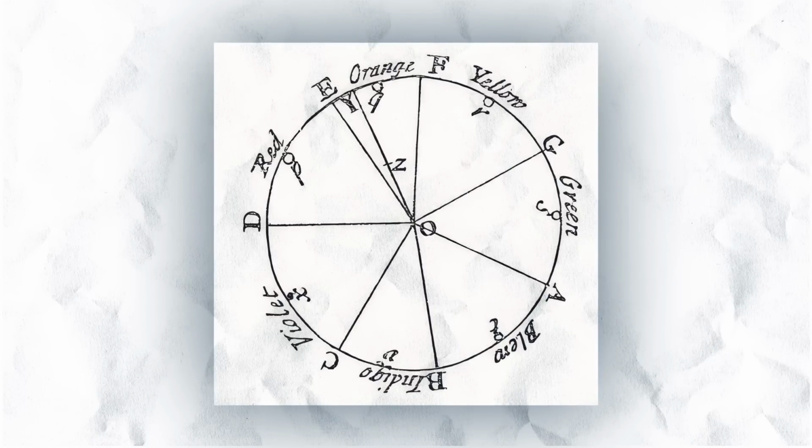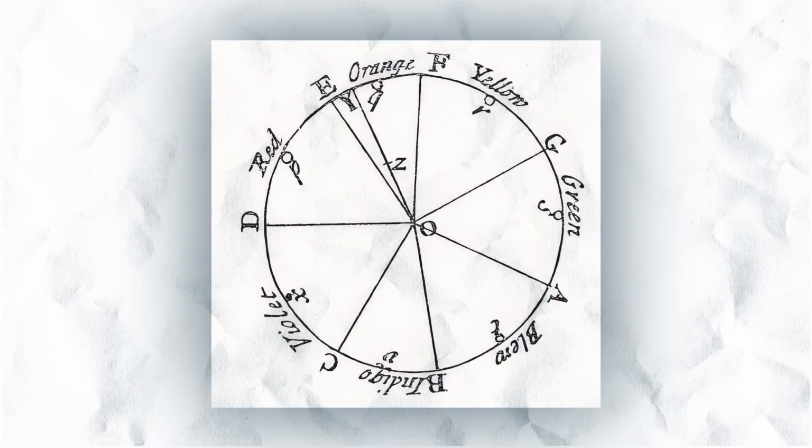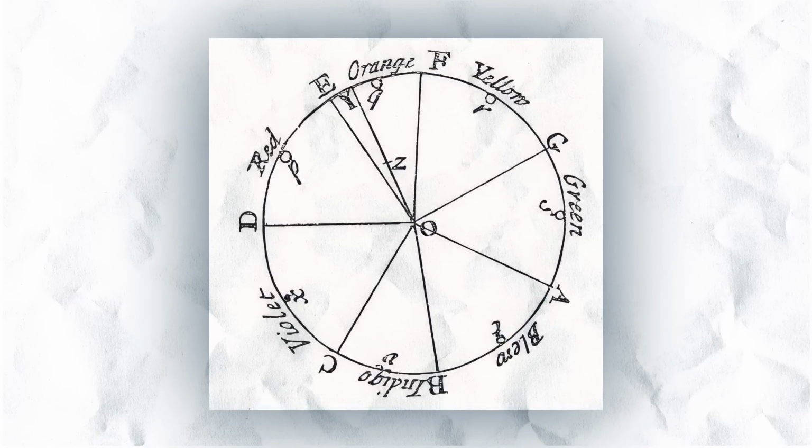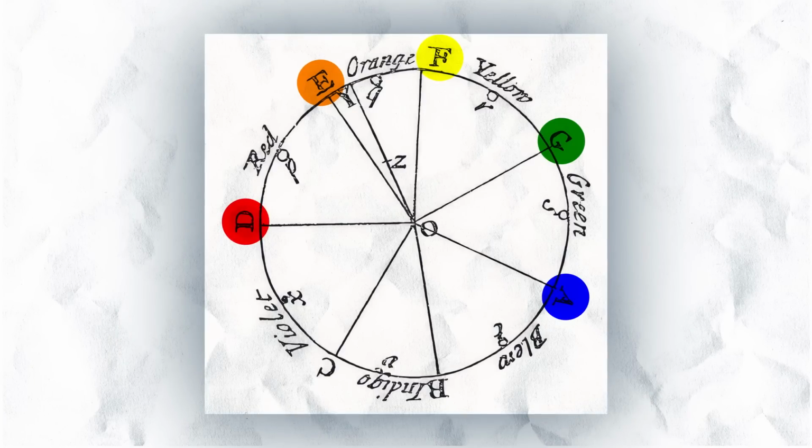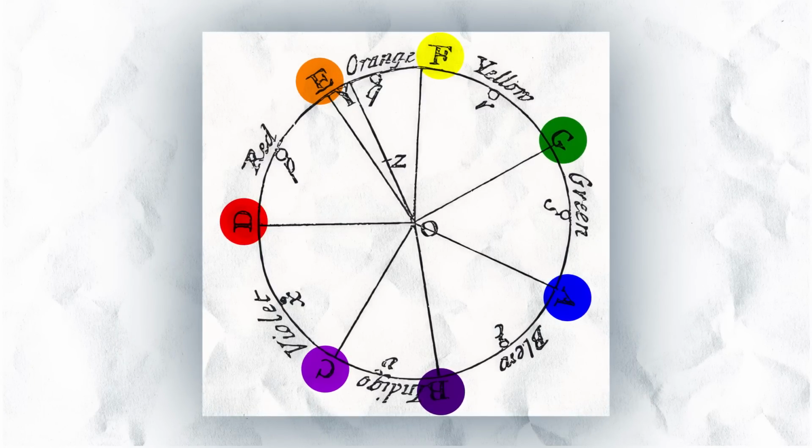And his colour circle that he published in the early 1700s, I think, was not in colour because books tended not to be in colour then. There it is in black and white as he published it. How intriguing that next to each colour there is a letter starting with red, D, E, F, G. Why has he put these letters from A to G?